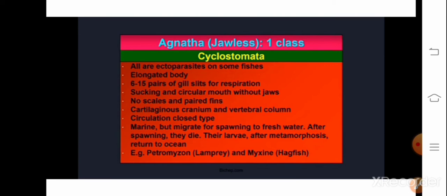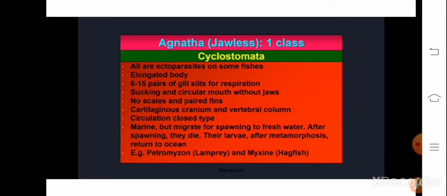Gill slits help for respiration. The mouth is sucking and circular. Jaws are absent. Scales are absent, and paired fins are absent.